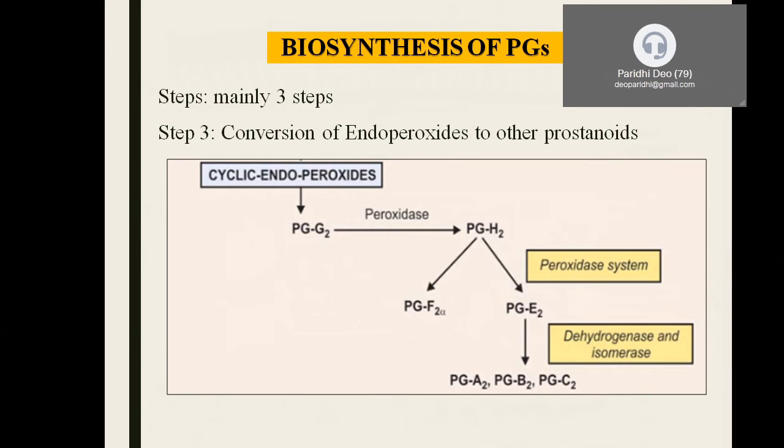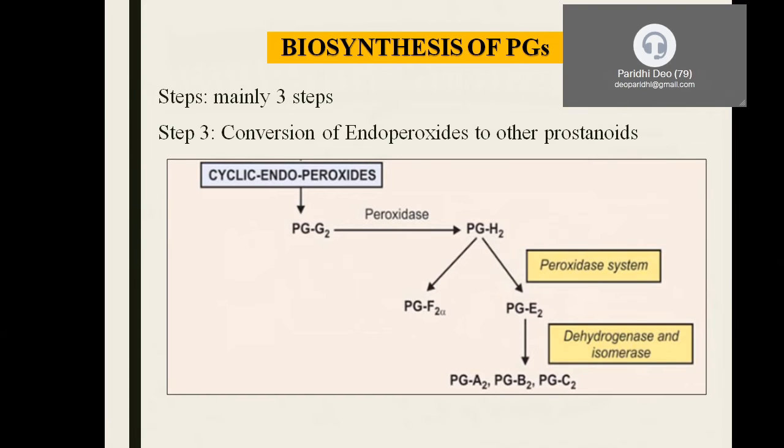For the first step, we discussed the release of arachidonic acid from the phospholipids with the help of phospholipase A2. Second step, we said that the cyclooxygenase enzyme acts upon the arachidonic acid, and it is going to produce something called endoperoxides, for which it requires molecular oxygen, participation of reduced glutathione, and heme and tetrahydrobiopterin as a cofactor.